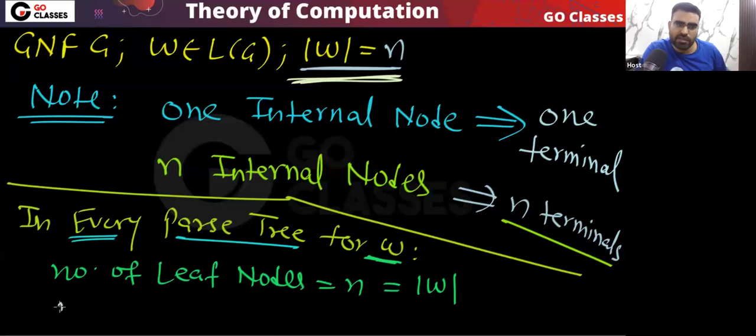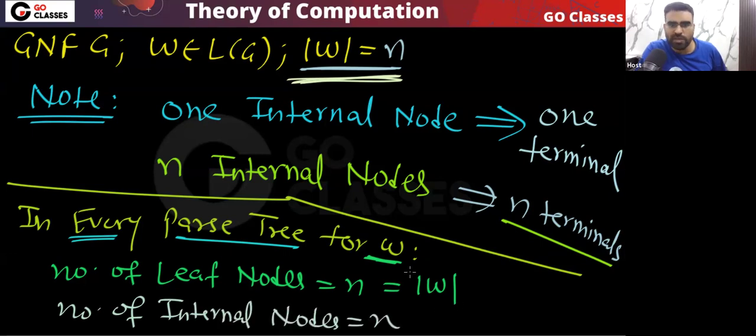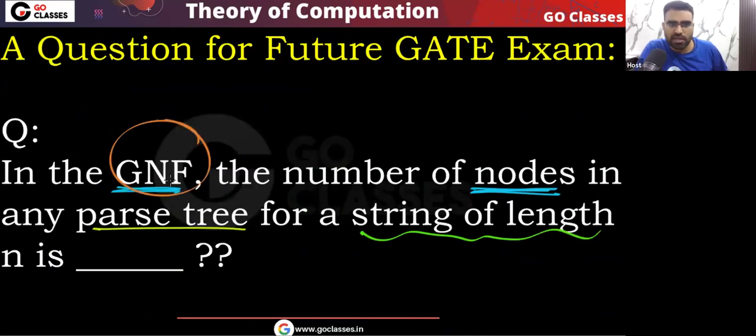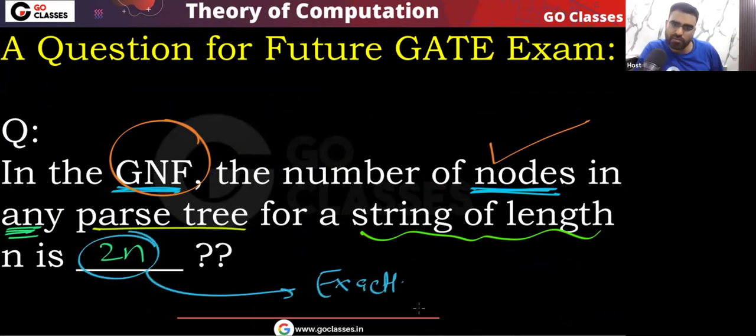Agree. And now tell me, the number of internal nodes, what will that be? That will be n, because if I want n terminals, then I need n internal nodes. Now you tell me the total number of nodes. That will be n plus n, that will be 2n. Is this clear? So this is what I'm saying. Tell me the answer for this question: in GNF, the number of total nodes in any parse tree for a string of length n is exactly 2n.